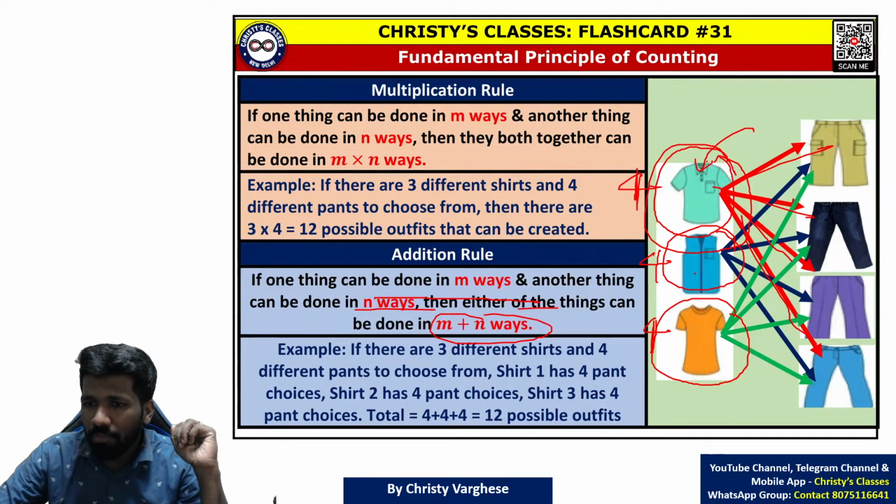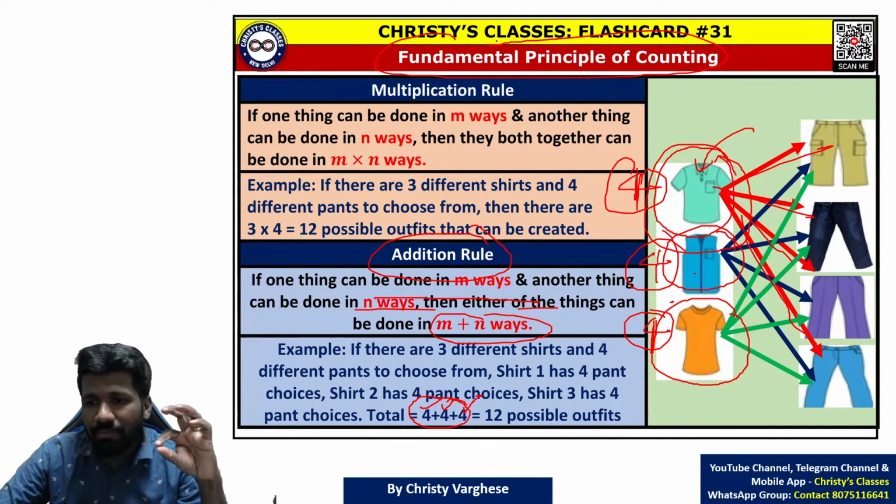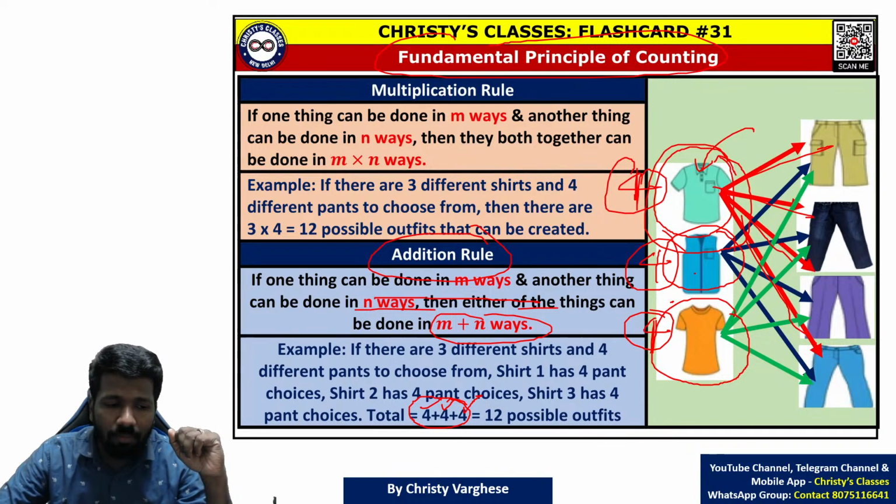So shirt 1 combinations 4 are there, shirt 2 combinations 4 are there, shirt 3 combinations 4 are there. So total outfits possible are 4 plus 4 plus 4. This is called the addition rule of the fundamental principle of counting. The same addition rule extended is called the multiplication rule, which makes it even easier.